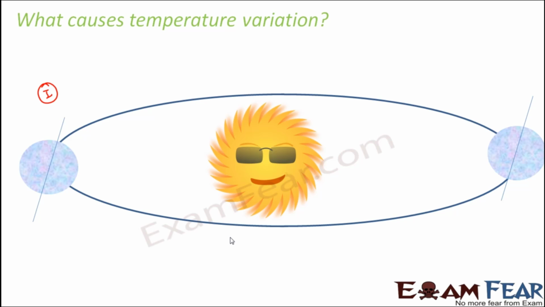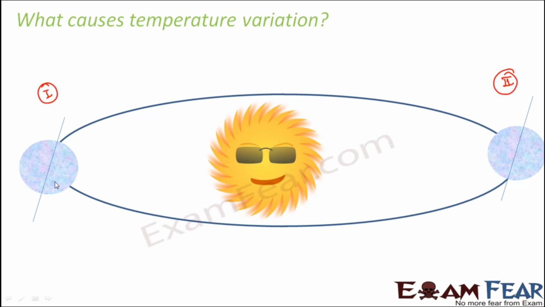And now let us say after some time it comes to this position. So let's call it position number 2. So we are just considering these two positions to understand what can cause the temperature variation. Now whichever part of the Earth is just like a sphere, you can just consider it as a ball. So if there is a ball like this, what will happen in this case?